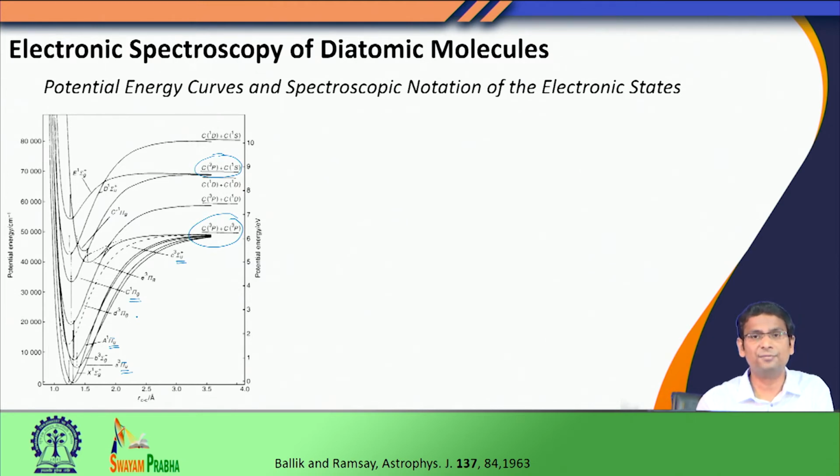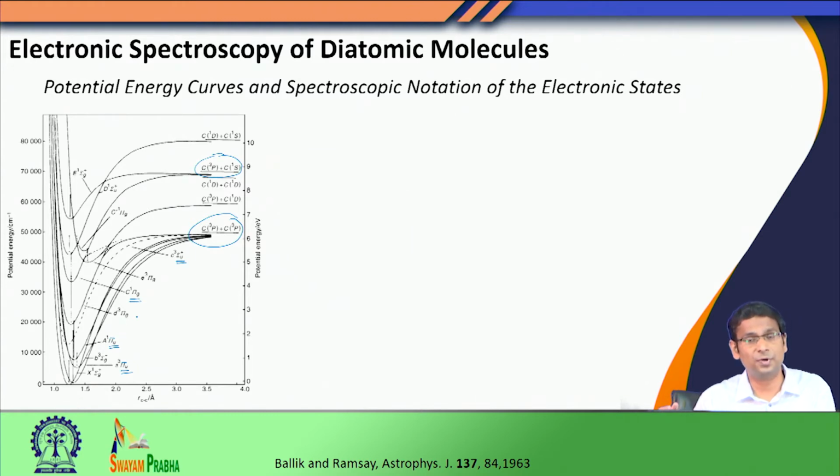Imagine, in the example we had a few minutes ago, that the electronic configuration is such that the electron is in a bonding orbital. To carry out the dissociation of this bond, I must provide greater energy, because the configuration has a bonding electron, and therefore the bond is strong and the bond length is small. So the dissociation energy is more.